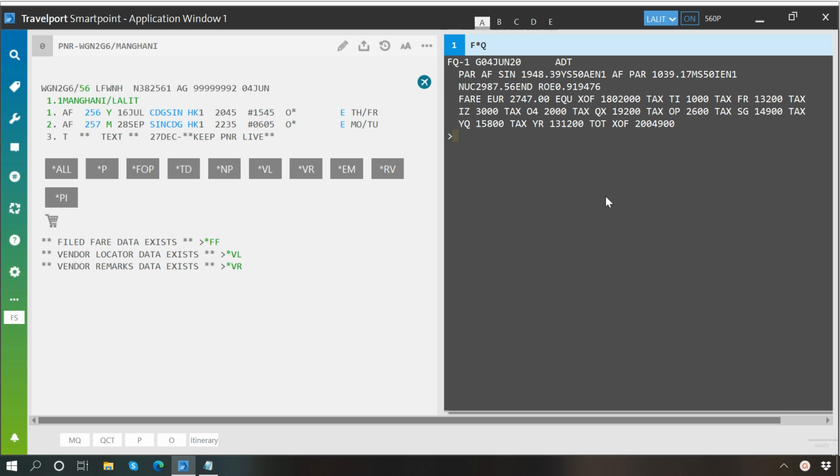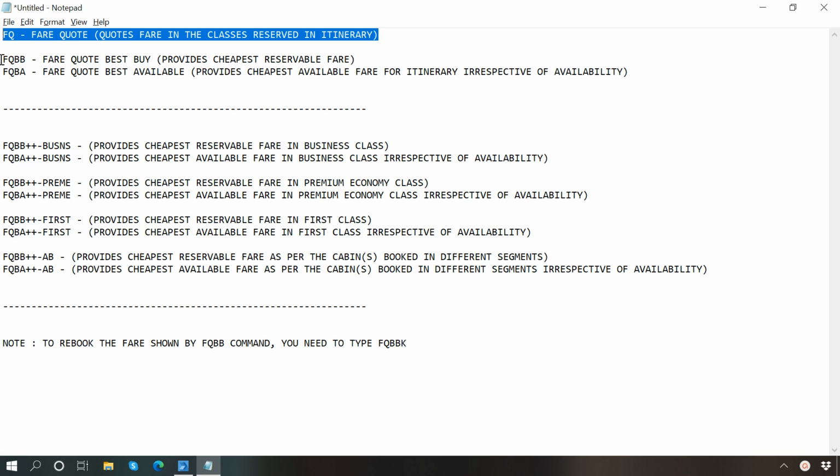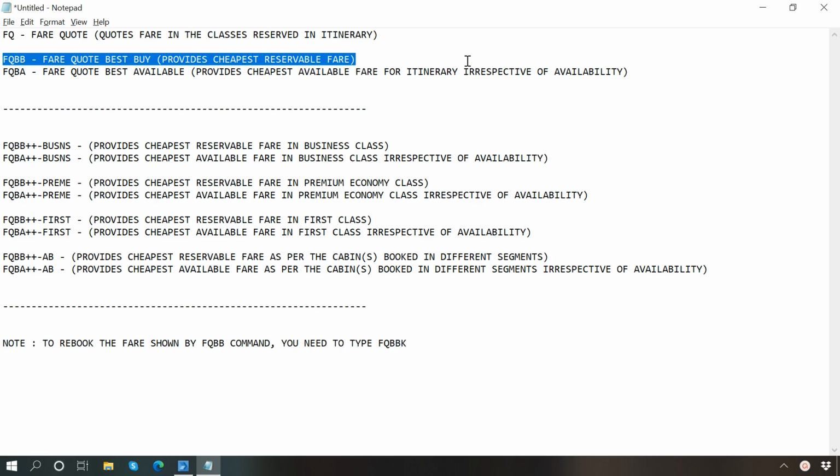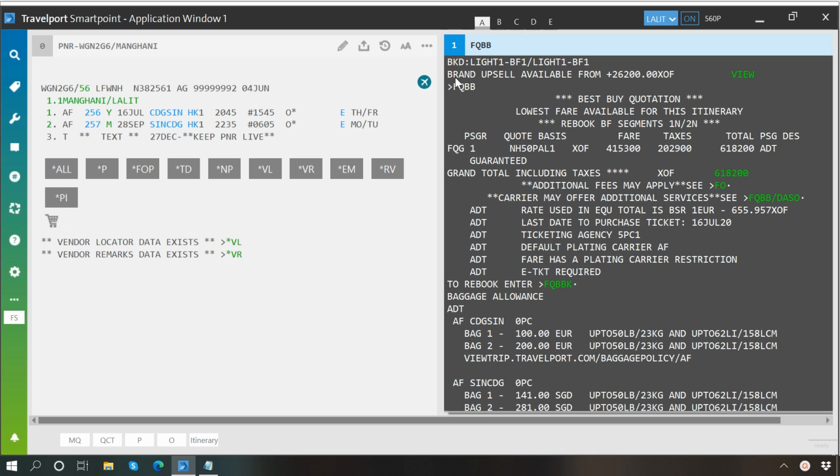Now we have another command, which is FQBB, that is fare quote best buy. This command provides you the cheapest fare for your itinerary which is possible to book at the moment. As you can see, it is showing that this is the cheapest fare available for this itinerary which can be booked right now, and fare is available in these classes which we have to rebook.